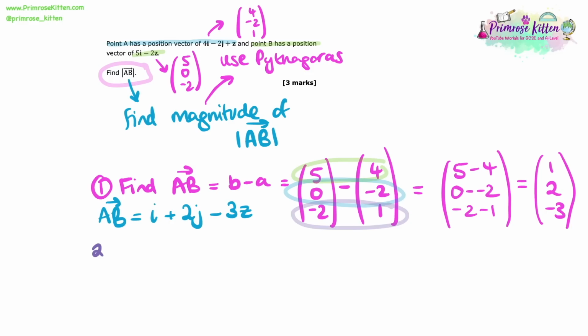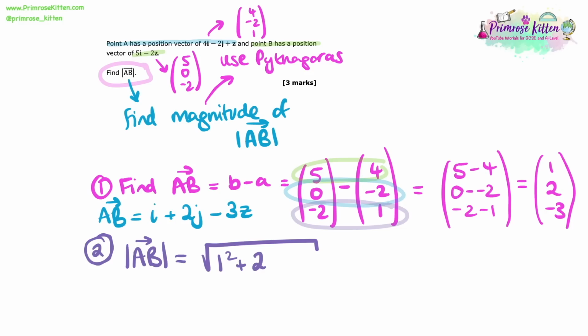So now we've done this, we can get on to our second step. For our second step, we need to find the magnitude of A to B. And like we mentioned before, that involves using Pythagoras' theorem. However, you don't have to think about this too deeply, okay? Just take the coefficient of the i, square it, add the coefficient of the j, square it, and add the coefficient of the z, and square it. And of course, you can then finish off by square rooting it to get that magnitude of A to B.